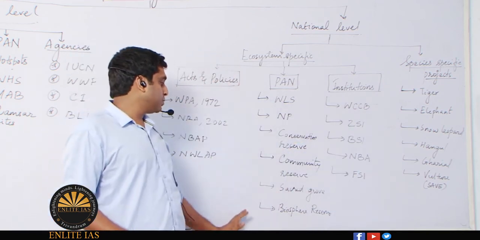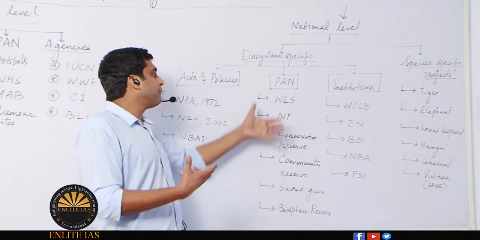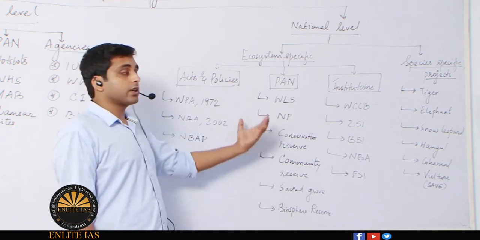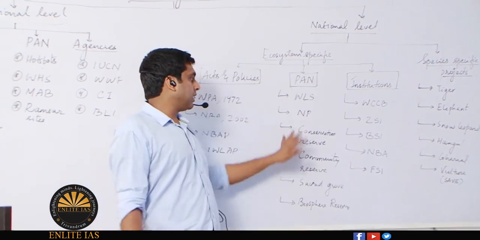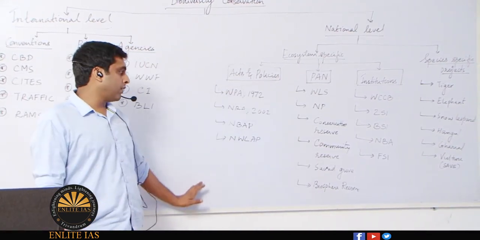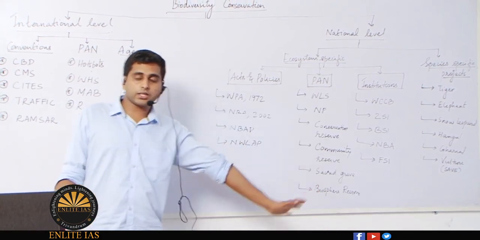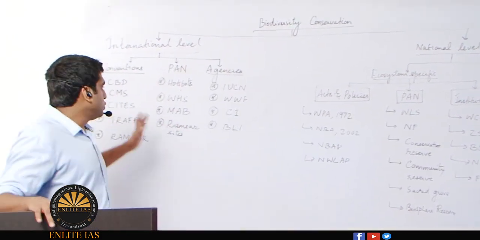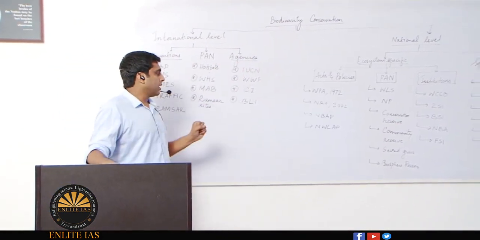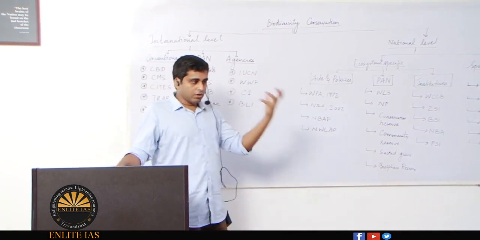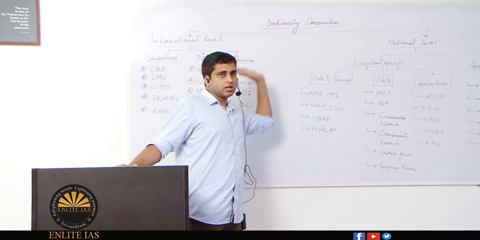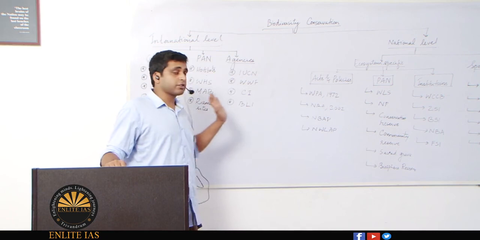Under protected area networks you need to study what exactly they are established for, what the differences are between each of them, and who has the responsibility or power to create any of these protected area networks. Regarding action plans we have already discussed, and that concludes our national level initiatives. Once you go through all these areas mentioned under biodiversity conservation, you will get some knowledge about how things are happening. Then you can even add, okay, this list is not complete. I won't say this is a comprehensive list.